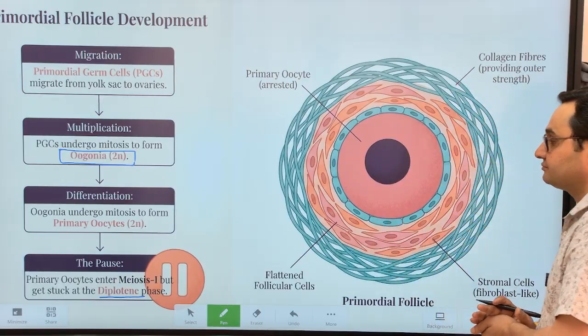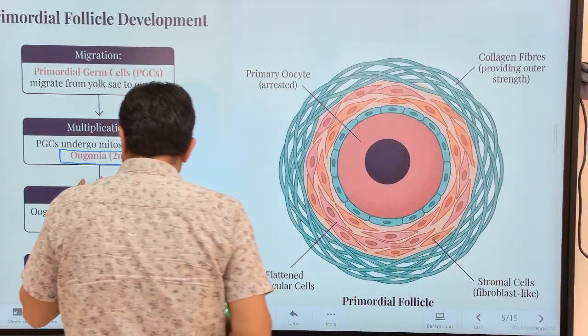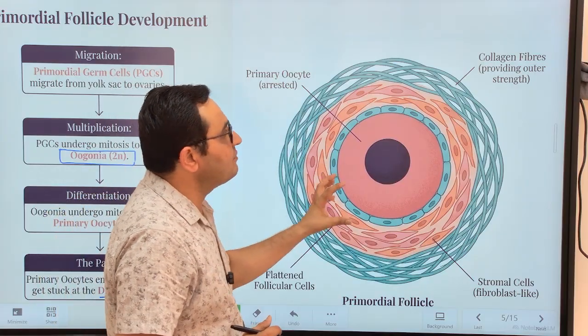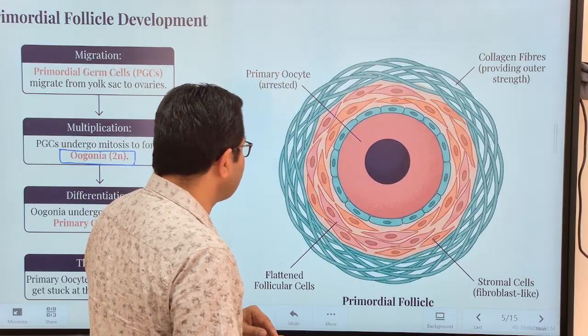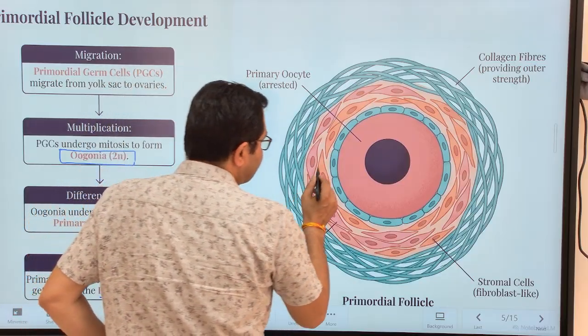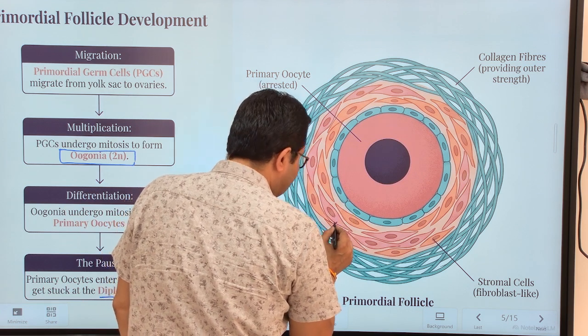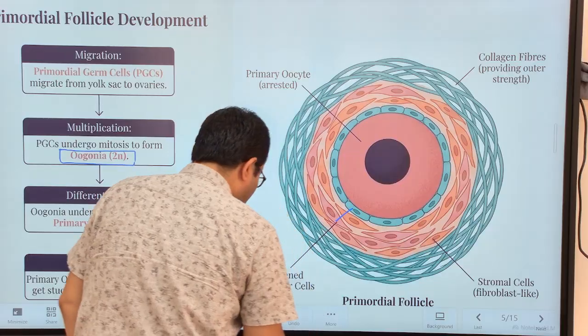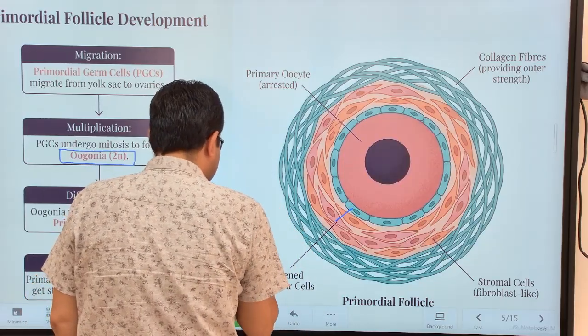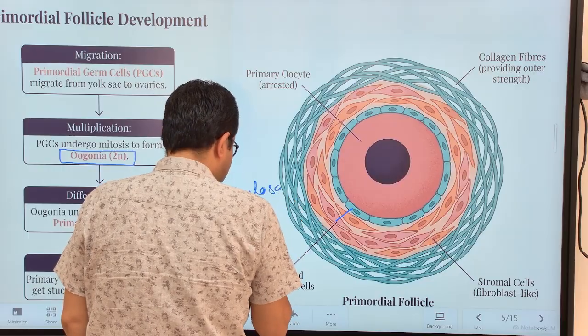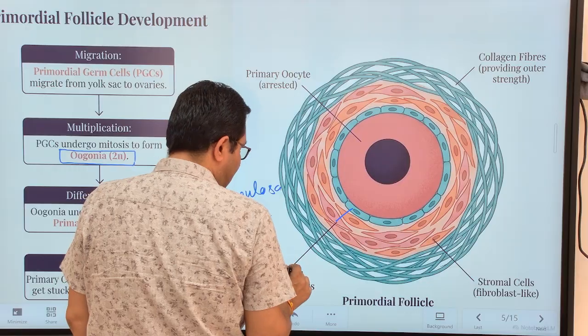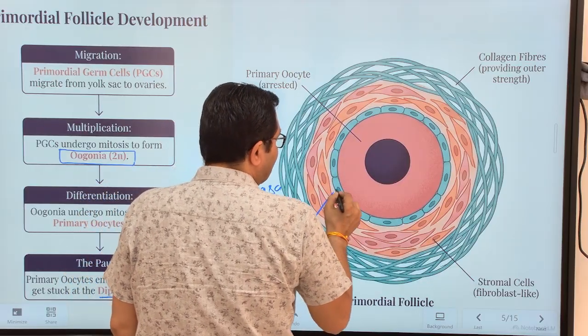Now this primary oocyte remains surrounded by a specific type of cells, the granulosa cells, the follicular cells. Very clear? These are the granulosa cells, the follicular cells.